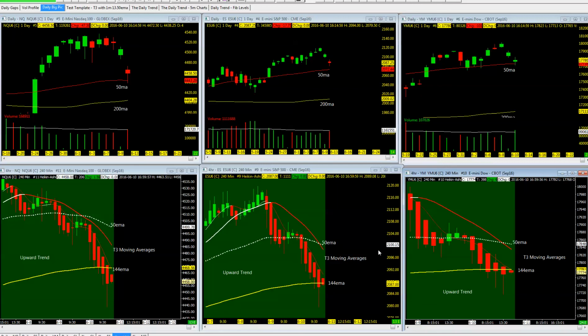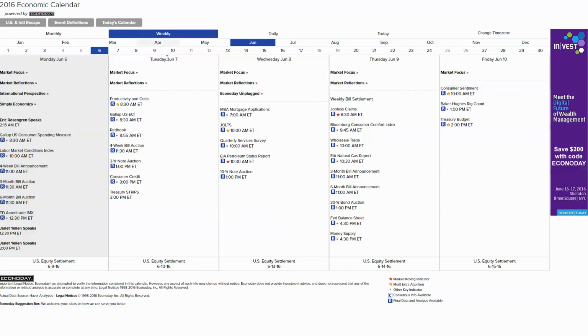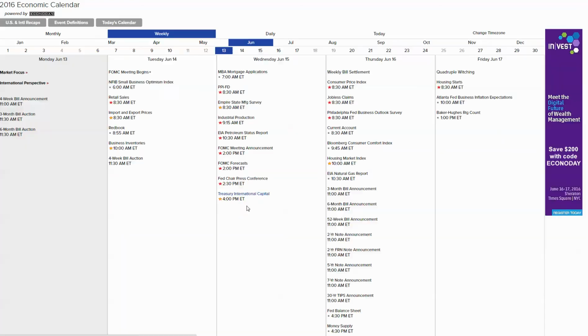But again, as we look ahead, price action on the econ data. Again, we've mentioned pre-Brexit on the 23rd. Looking to next week, we have FOMC, with the meeting beginning on Tuesday. So look for the Red Star events on Wednesday. That's going to be a huge day. And finishing up the week with some more housing data and Philly Fed.